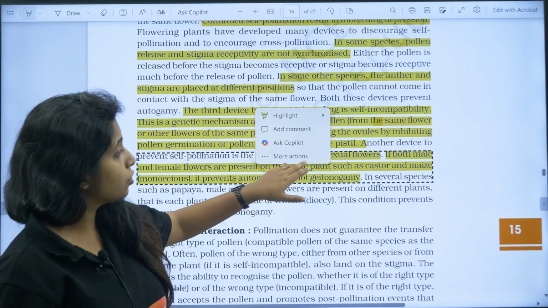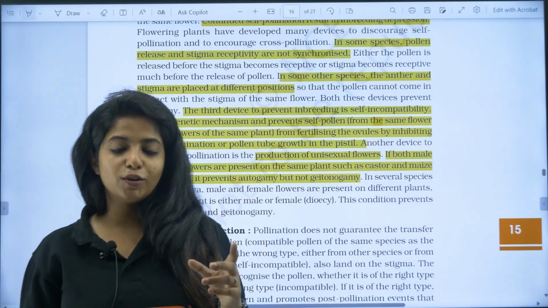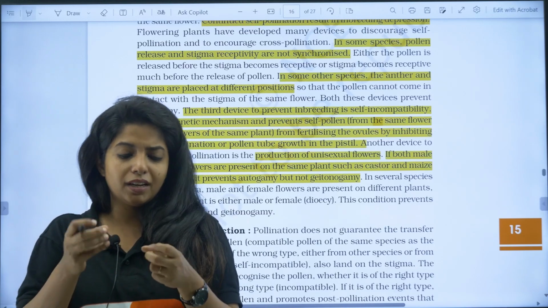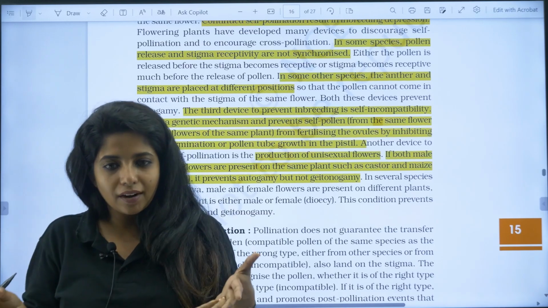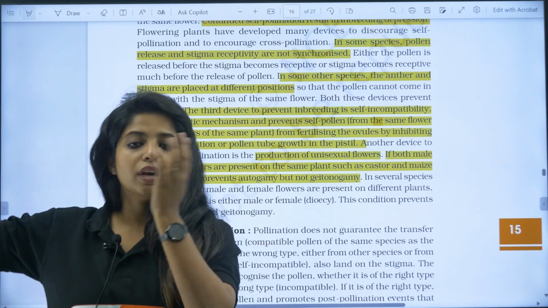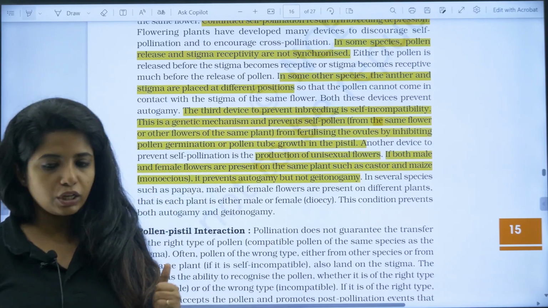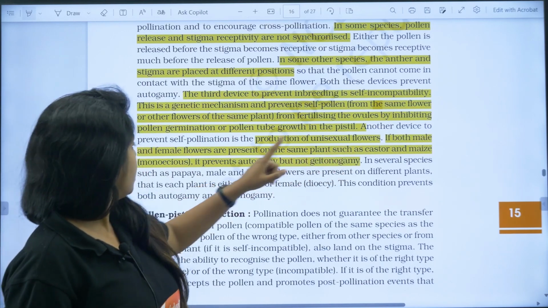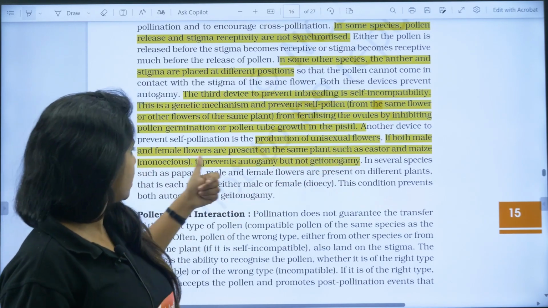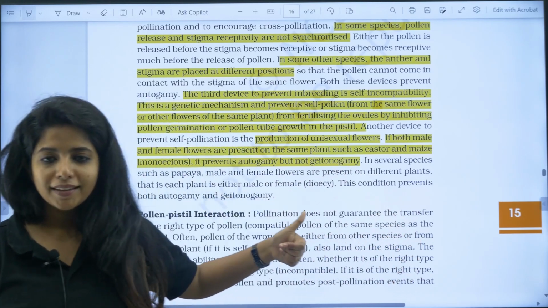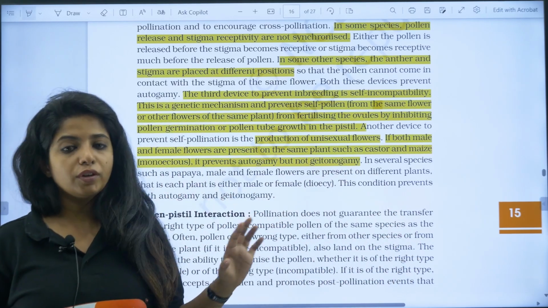Apart from that, production of unisexual flowers. If it is unisexual, obviously cross pollination has to happen. If the stamen is there, it cannot just release pollen and sit there, right? The pollen has to go land somewhere else. So it is basically going to help promote cross pollination as well. So you should be knowing this very important thing. Examples are castor and maize. They are monoecious. It prevents autogamy but not geitonogamy.